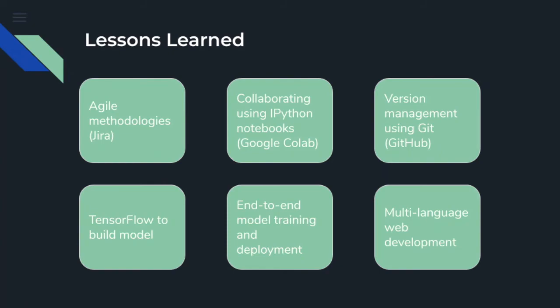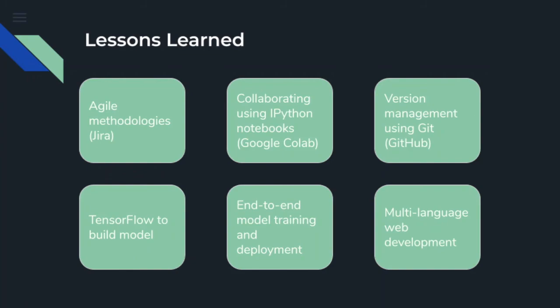We learned about code collaboration using IPython notebooks by using Google Colab. We learned about version management by using GitHub, where we uploaded different versions of our code. We learned how to use TensorFlow and some of its libraries, such as Keras, to build our model. We learned about end-to-end model training and deployment. And lastly, we learned about multi-language web development through using Python for the classification and JavaScript for the server.